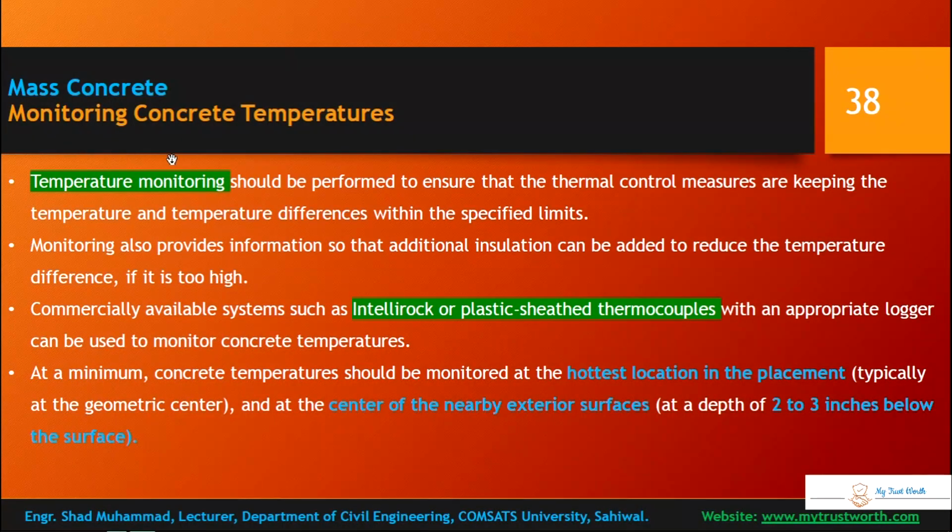Alright, then monitoring concrete temperature. How are we going to monitor the temperature? Temperature monitoring should be performed to ensure that thermal control measures are keeping the temperature and temperature difference within the specified limits. So maximum temperature and temperature difference should be within the specified limit. How are you going to ensure that? By temperature monitoring. Monitoring also provides information so that additional insulation can be added to reduce the temperature difference if it is too high. So with the help of monitoring, you can ultimately control the temperature difference.